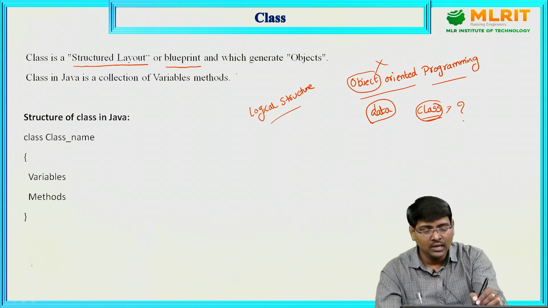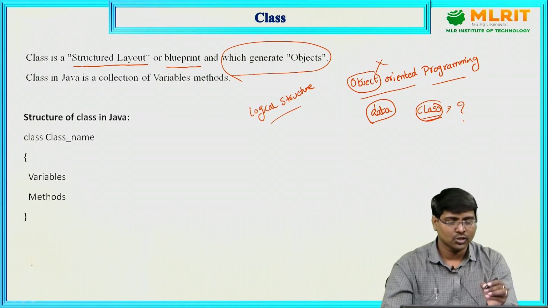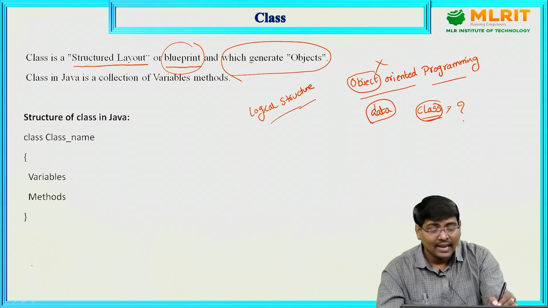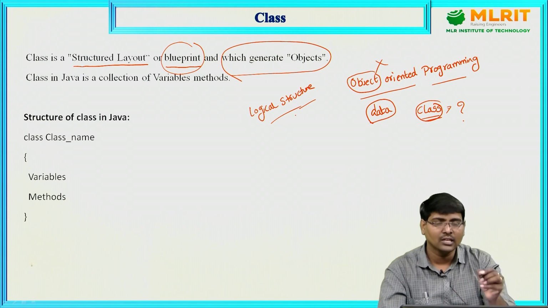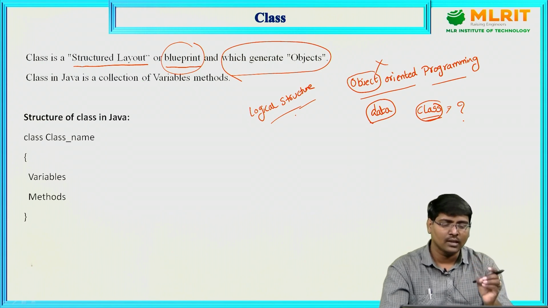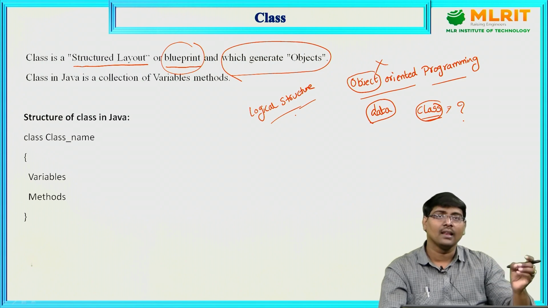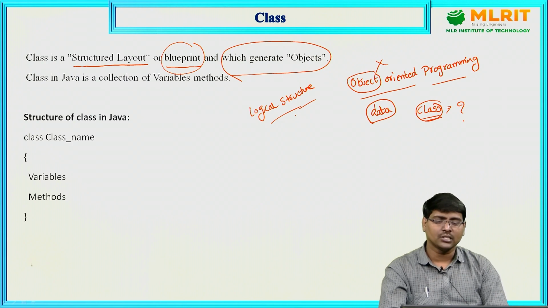By using a class, we generate objects. Right now, what is an object? You don't know yet. Up to now, remember the definition: a class is a blueprint, or a logical structure. Logical structure means originally the class does not exist physically.